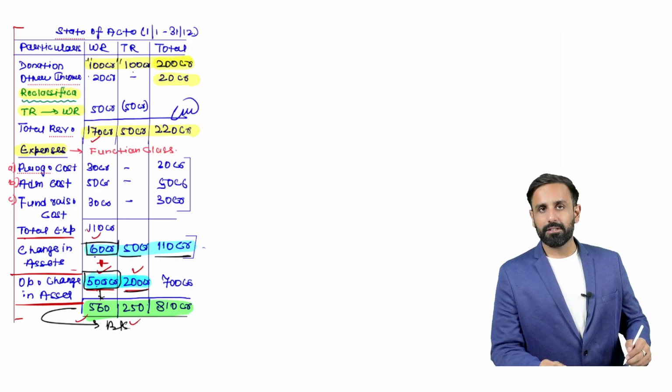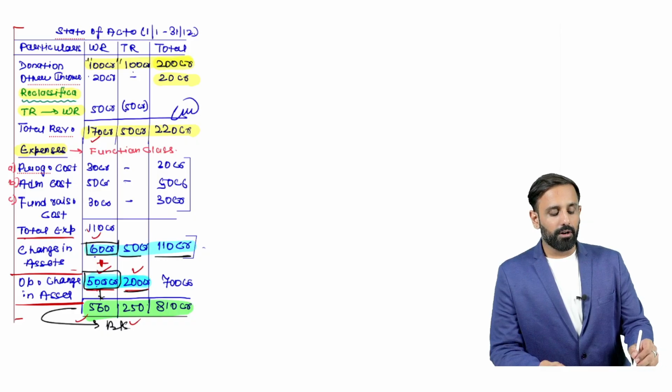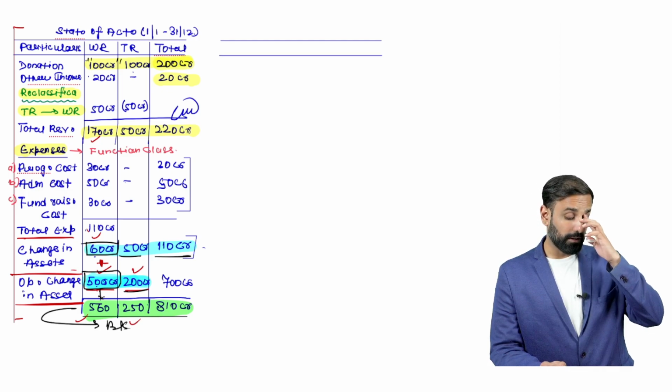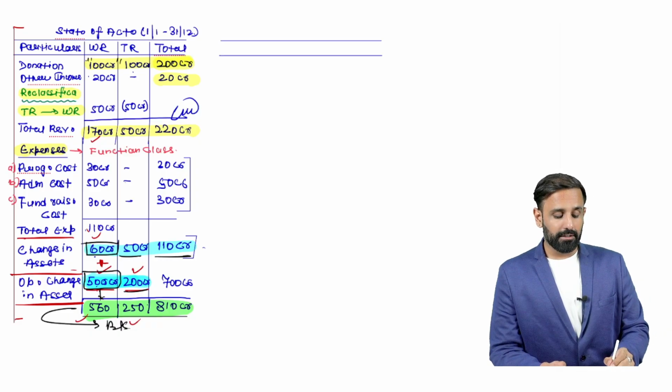Now, once you have prepared the statement of activities, for further understanding of the users of the financial statement, you can prepare one ledger where you can provide the natural classification of these transactions.